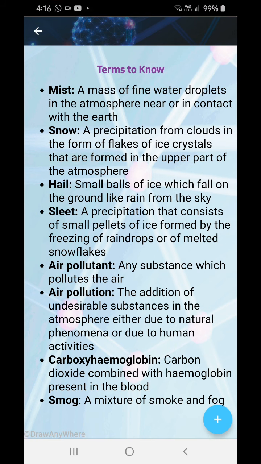Mist: a mass of fine water droplets in the atmosphere near or in contact with Earth. Now these are fine water droplets. They are not condensed. They're water droplets which are almost in contact with the Earth.